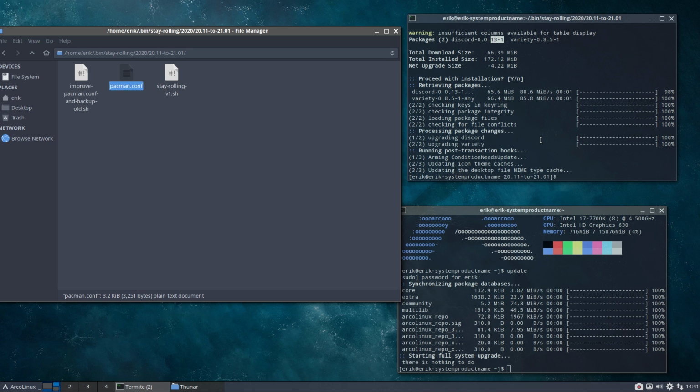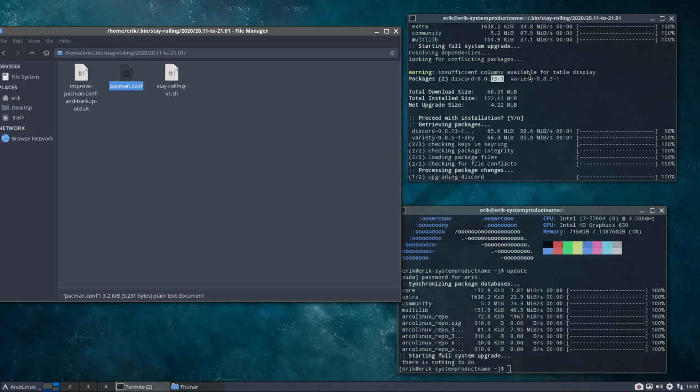And at this point, a sudo pacman -S discord will not do it. You get this screen, and it wants to download something in depth and in tar.gz and so on. No, we just want the latest version. So that's the short version. Run this thing, update, and you'll have your latest of Discord and Variety.